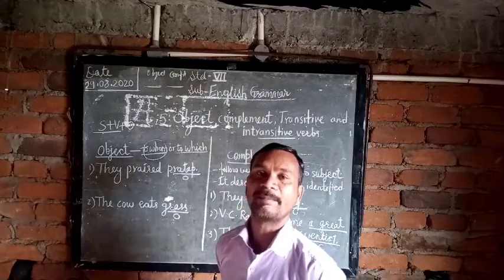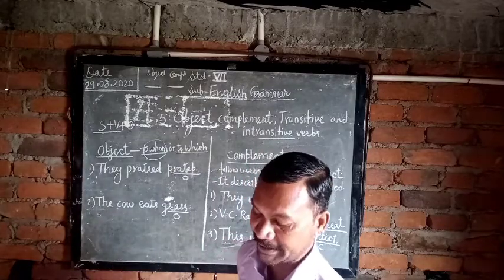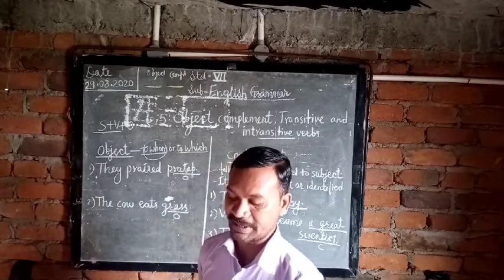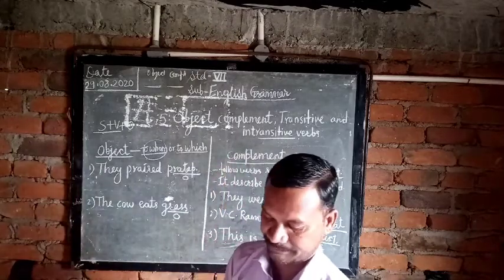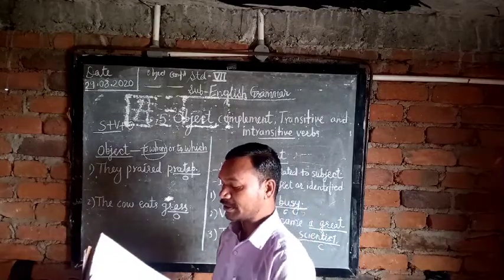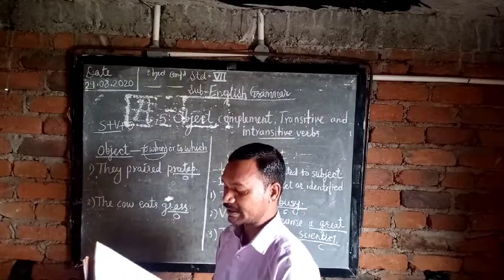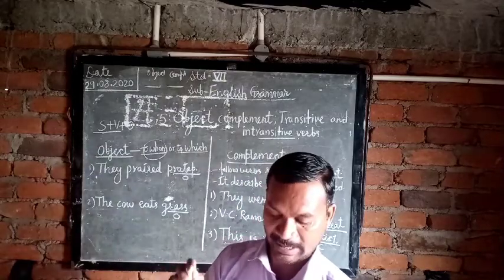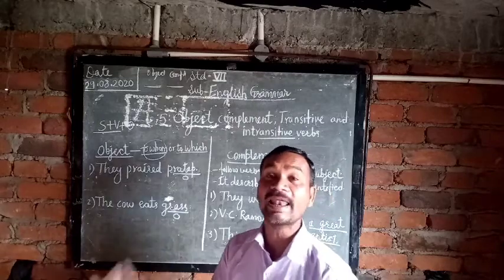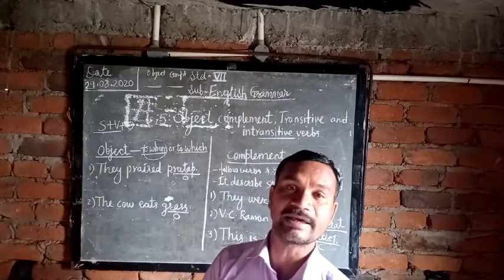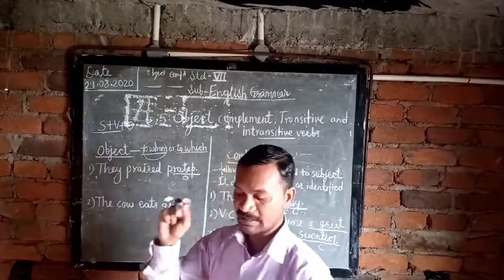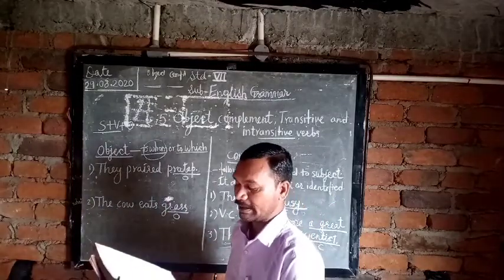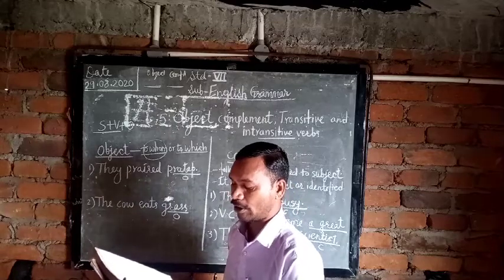Eighth: It is me. Me is the object. Ninth: See me at 4:30. Me is the object, 4:30 is the complement. Tenth: We bought the children ice cream. Children is the object, ice cream is the complement. What did we bring? Ice cream. For whom? Children. So children is the object and ice cream is the complement. Eleventh: He has grown very tall.